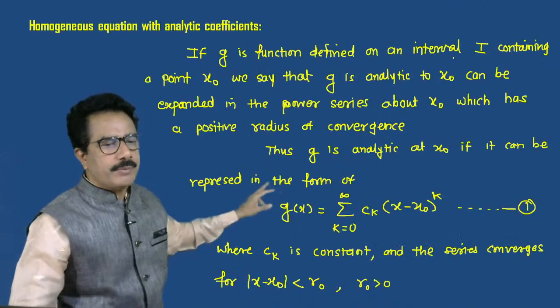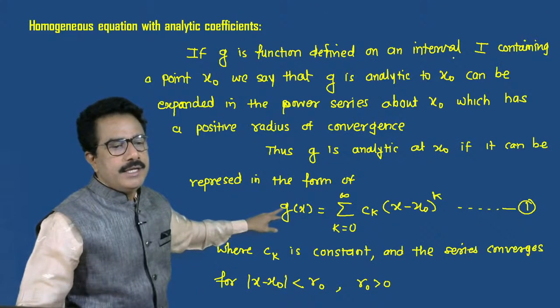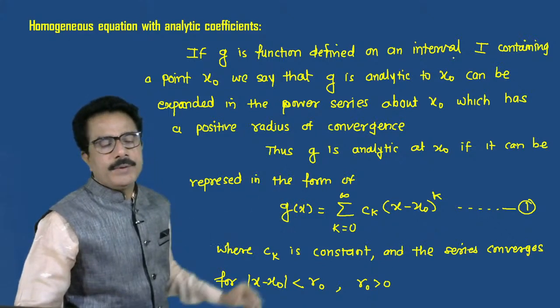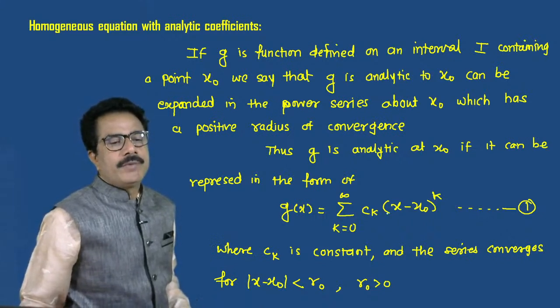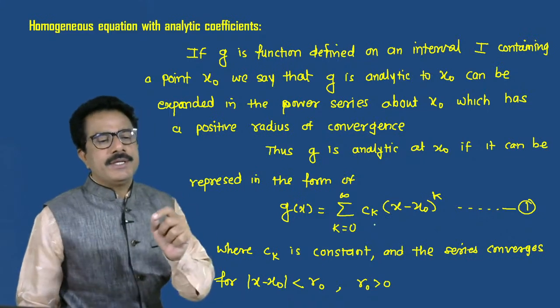That means if G of x equals summation k equals 0 to infinity, then if we put k equals 0, we get C0 into (x minus x naught) raised to 0, which is 1, so the first term is C0.